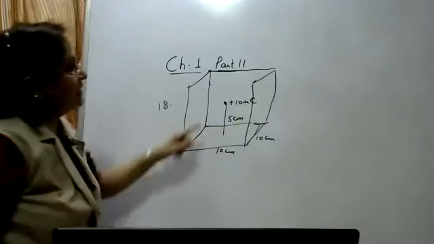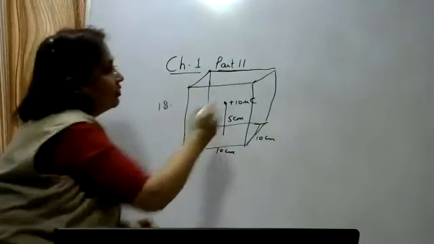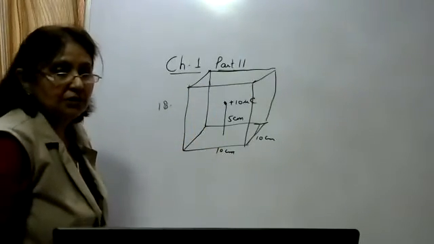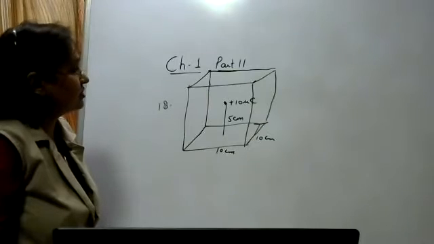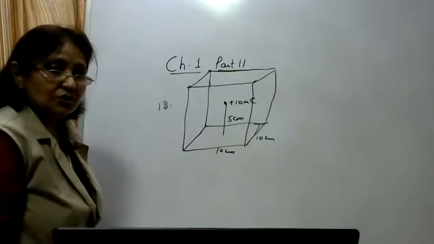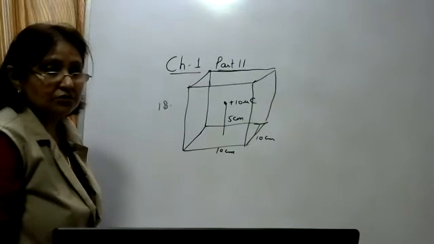Now you can see that the charge is well enclosed inside this cube. So now you can use Gauss law.